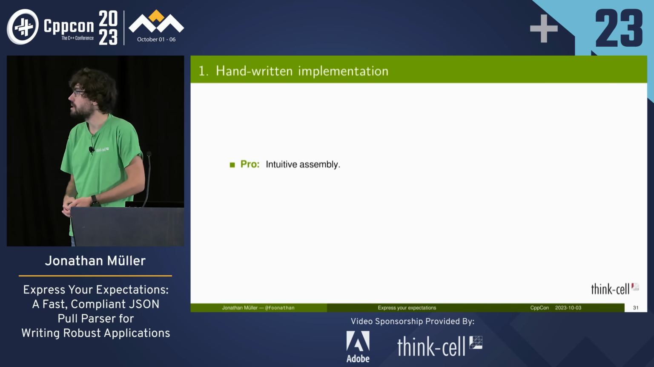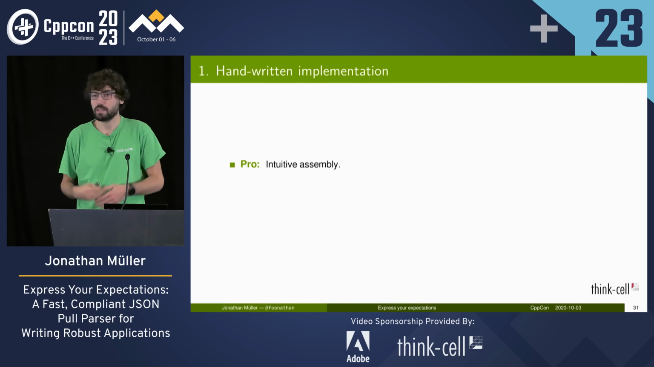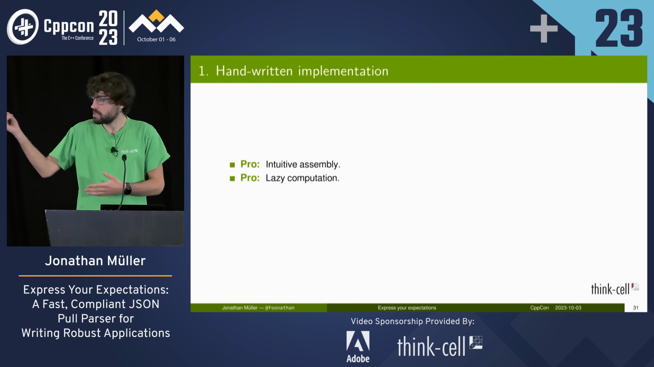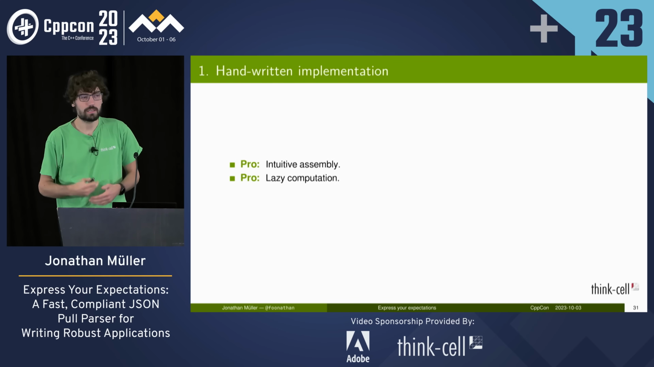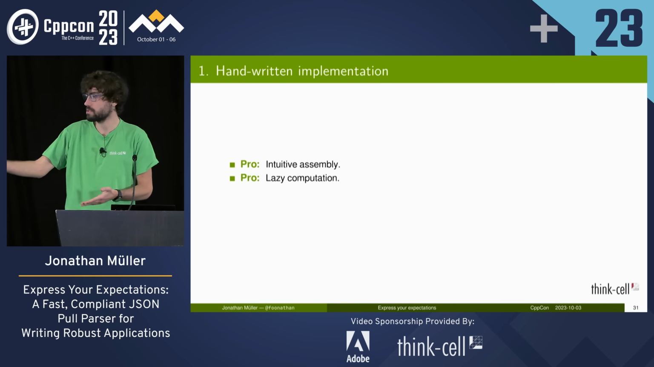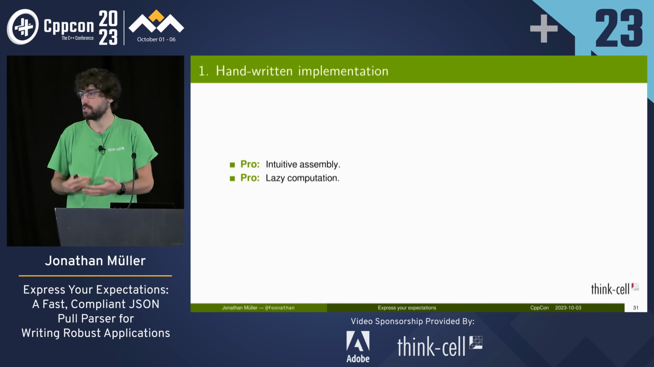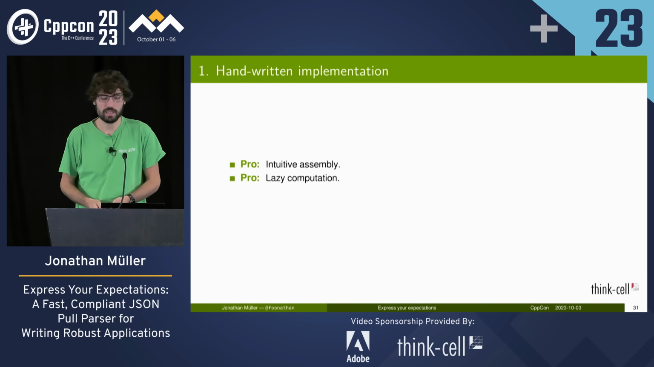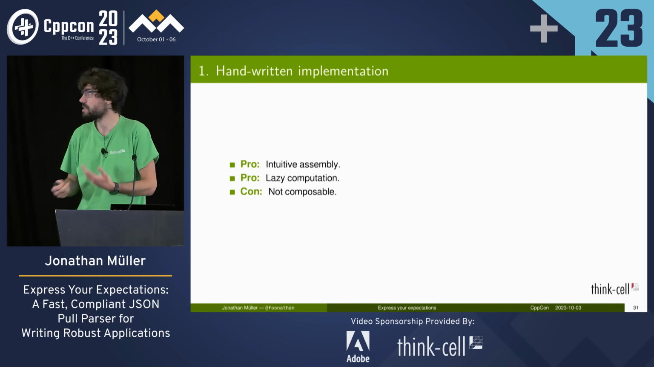So this code is nice. It generates quite intuitive assembly, you can look at that and just understand what it maps to. It's also nice because it does lazy computation. Once we found the first square, we don't compute more squares. Once we have an odd integer, we don't compute its square, and so on. So it only does as much lazy work as we need. But of course, the downside is it's not really composable.